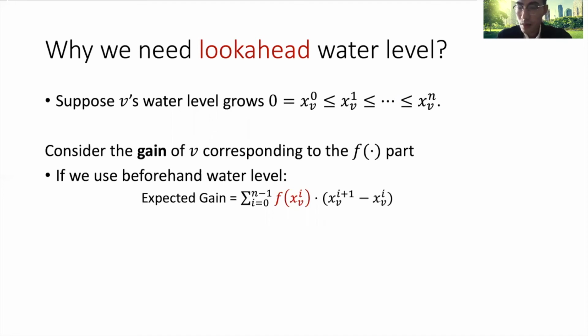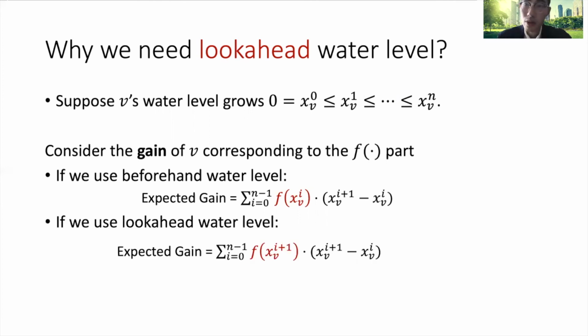And if we use beforehand water level, by definition, the probability v is matched to the i plus 1th vertex will be xv_{i+1} minus xv_i. So the expected gain will basically be the summation of this thing.